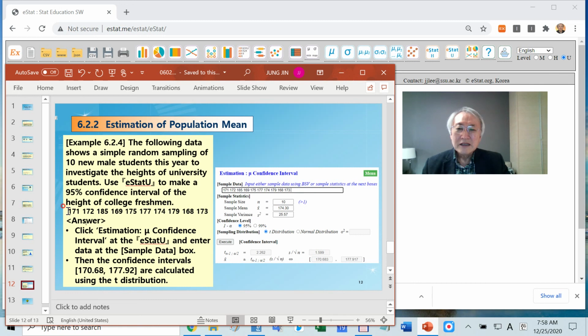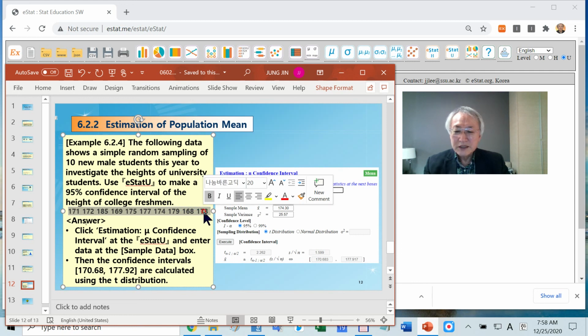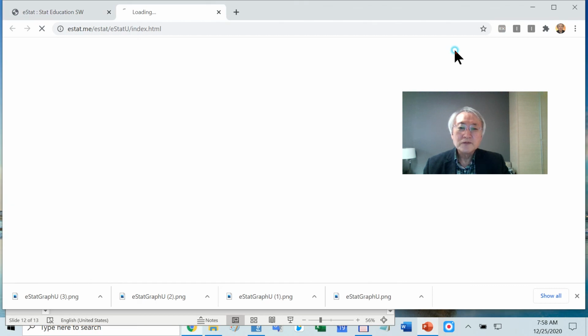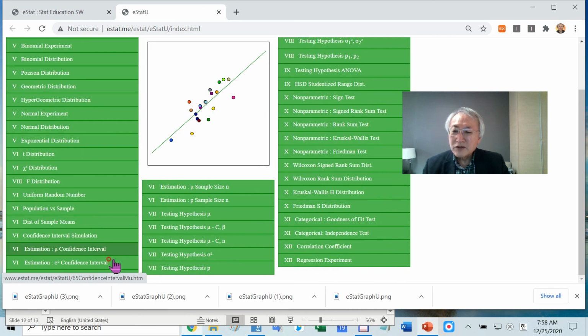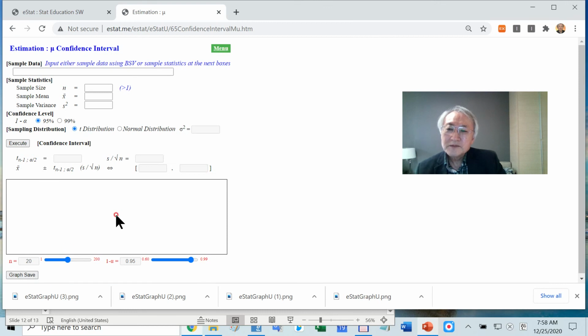Okay, let's do estimation using this number. Let's copy this number. Let's go to instead U. There is a menu, instead U confidence interval. Here's the estimation. You can copy some numbers here. They automatically calculate this value.